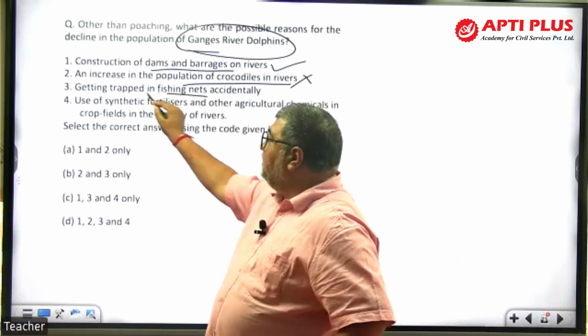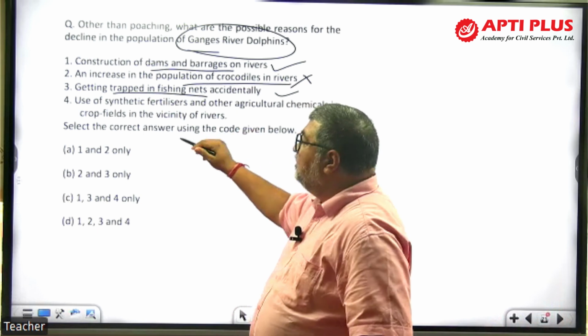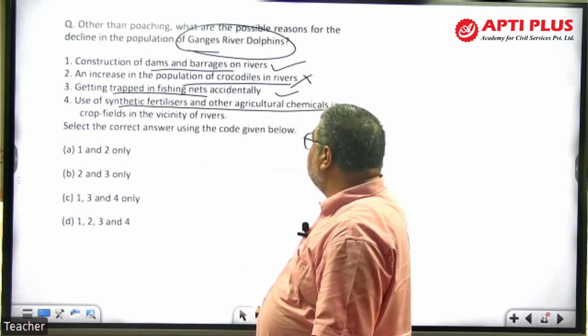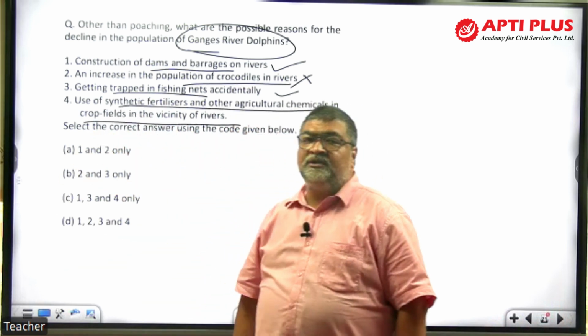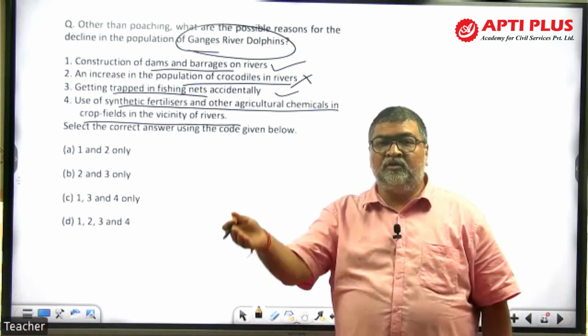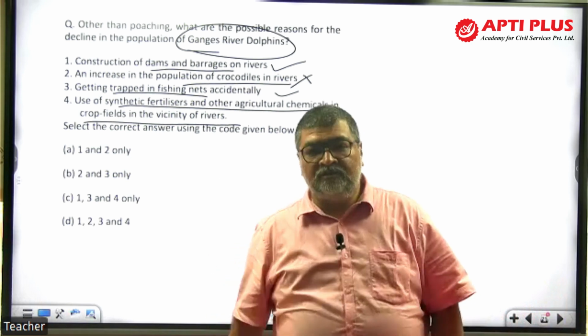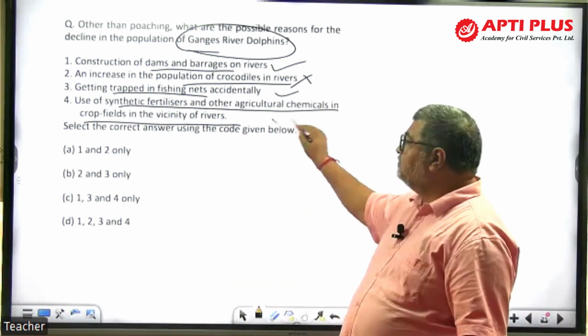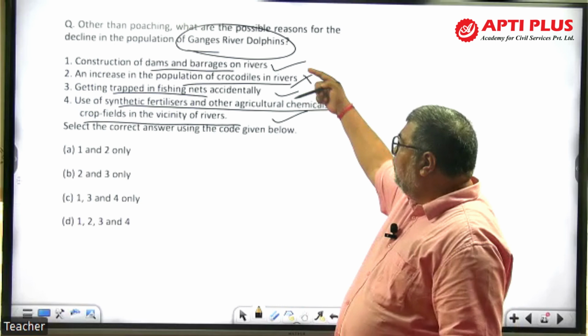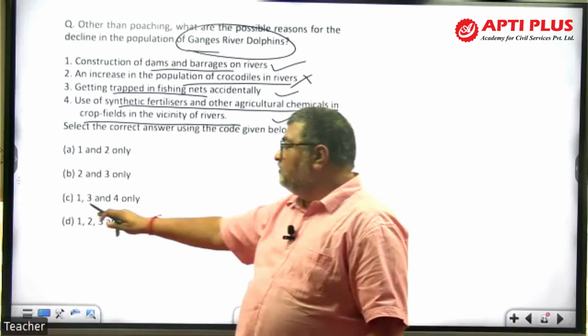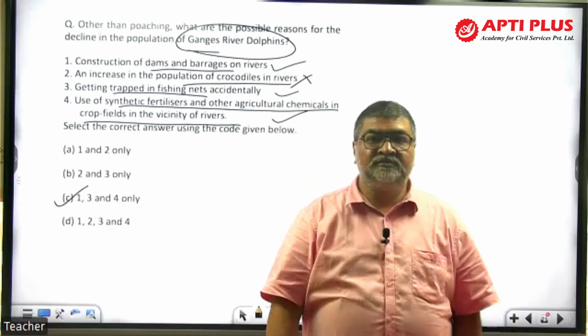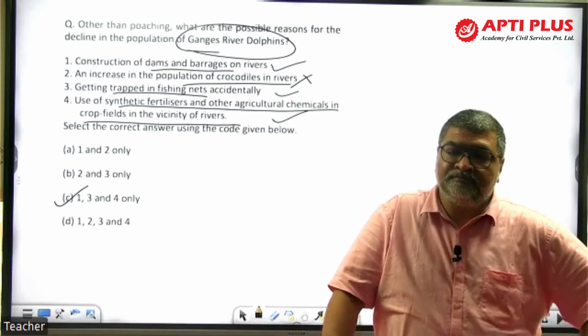Getting trapped in fishing nets accidentally, yes. The use of synthetic fertilizer and other agriculture chemicals in the crop field in the vicinity of the river, and agriculture runoff, pollution of the river body, river Ganga, and then affecting the dolphin. This is possible. So 1, 3, 4 is the answer. Direct question about the threat.